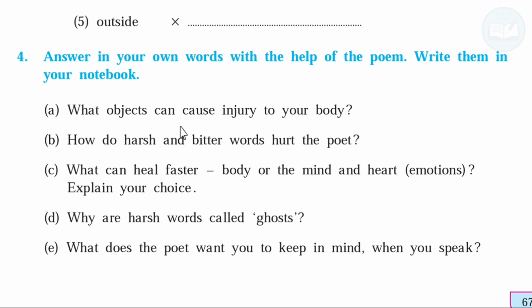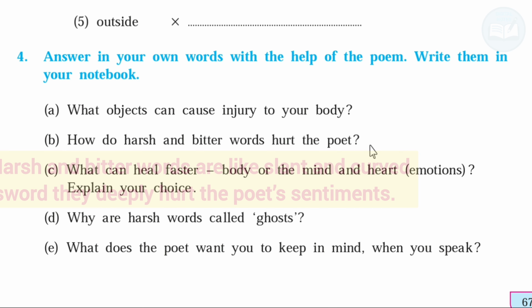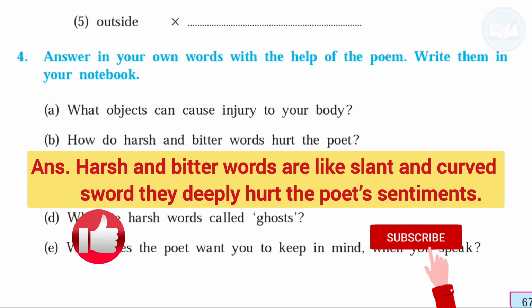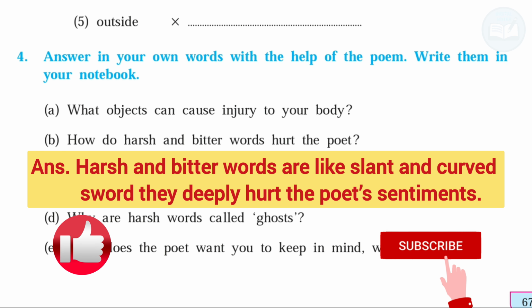Come to the next question. B. How do harsh and bitter words hurt the poet? Answer. Harsh and bitter words are like slant and curved swords. They deeply hurt the poet's sentiments.